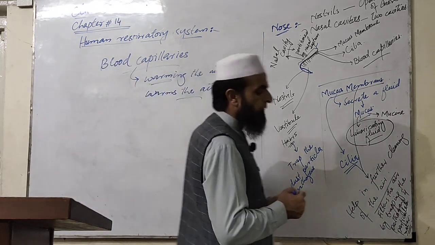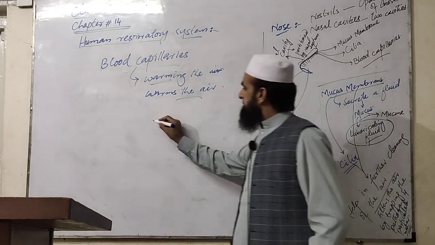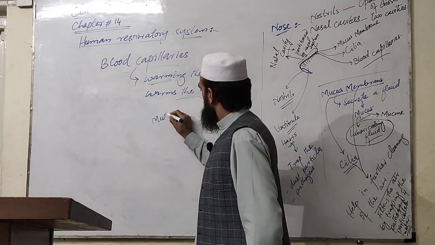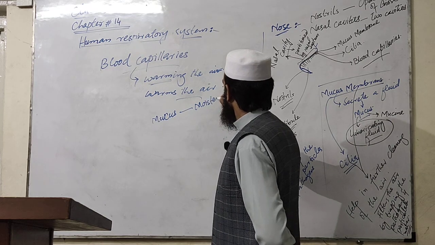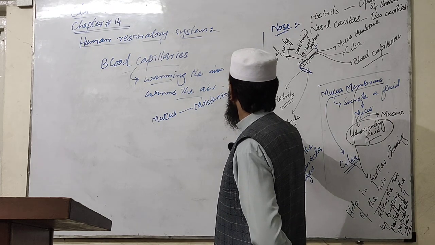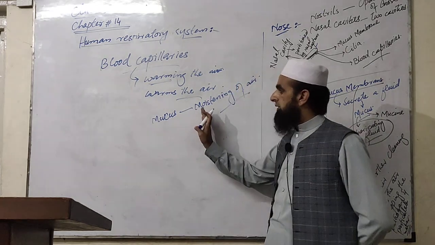Another thing about the mucous membrane, this mucus does what? This mucus also helps in the moistening of the air. The air is moistened first. Why?